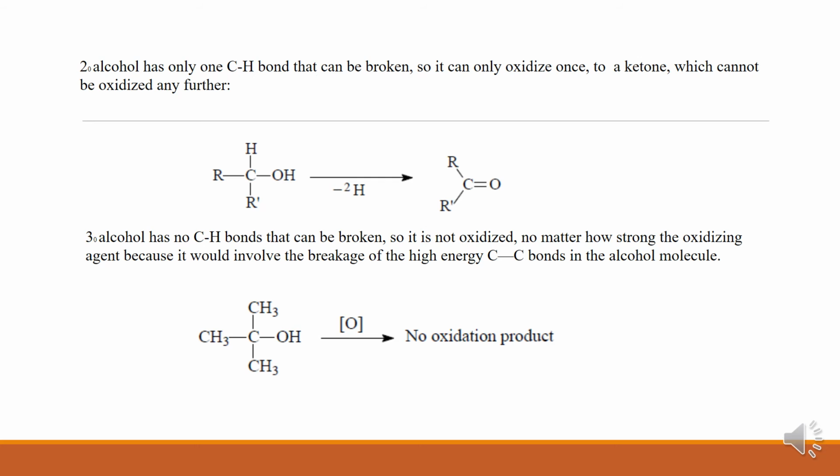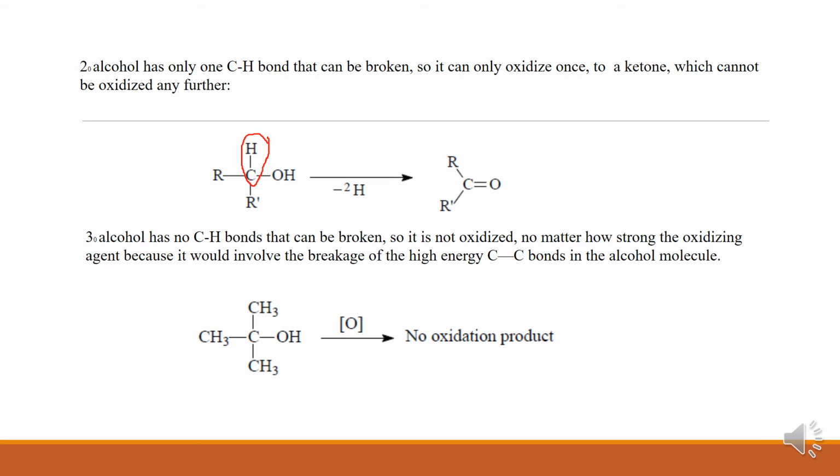Now let us move on to the secondary alcohol case. Secondary alcohol has one CH group. Remember this. In the primary alcohol there are two CH bonds, therefore the aldehyde is again later converted into acid. Two CH bonds are broken. In the case of secondary alcohol, only one CH bond can be broken, so it can only oxidize once. Earlier, primary alcohol oxidized twice. It oxidizes once because only one CH bond is broken.